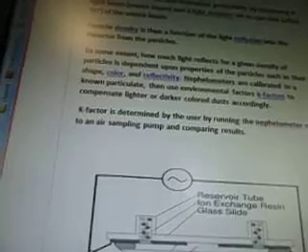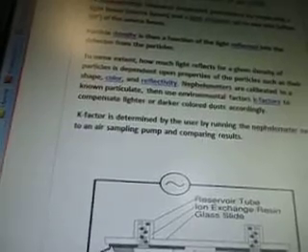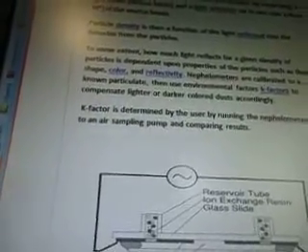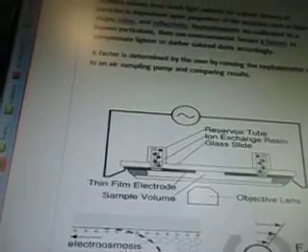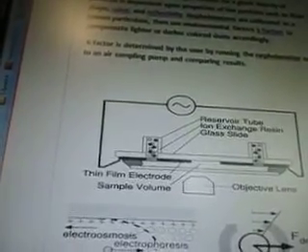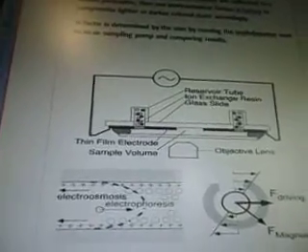Nephelometers are calibrated to a known particle, then use environmental factors, K factors, to compensate for lighter or darker colored dust accordingly. K factor is determined by the user by running the nephelometer next to an air sampling pump and comparing results. Okay, so here's a picture of this.